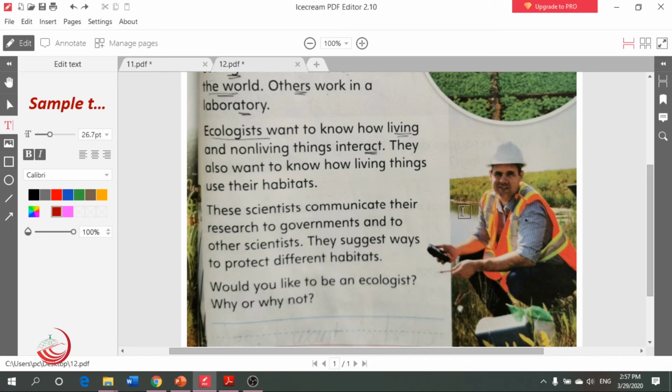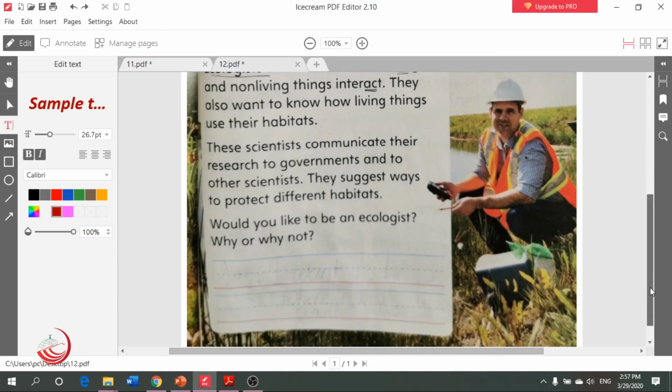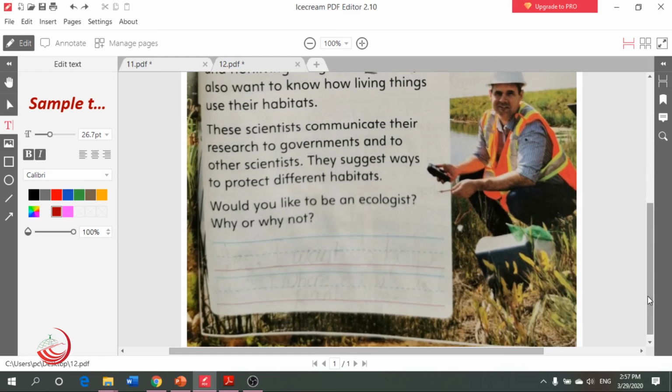So the government will tell the people, yes, you should take care of this habitat. Don't throw the garbage here. You should keep it clean and safe for the other animals and plants. They suggest ways to protect different habitats. So these ecologists are helping us take care of the habitats and the place that we are living in.